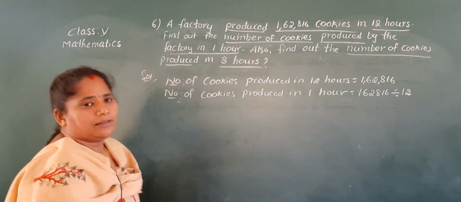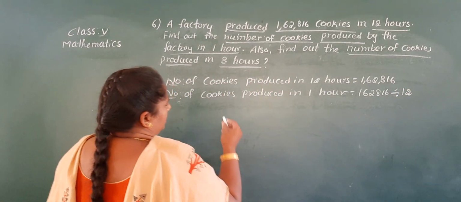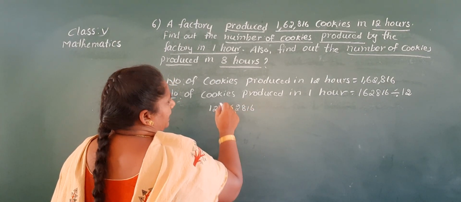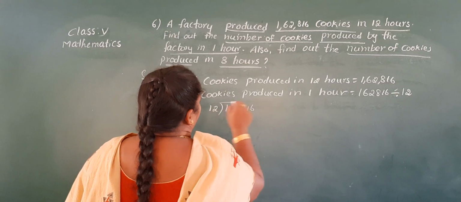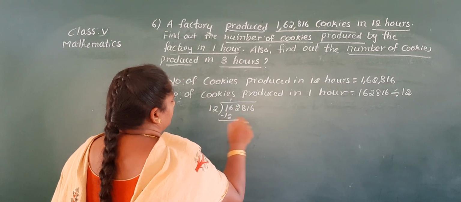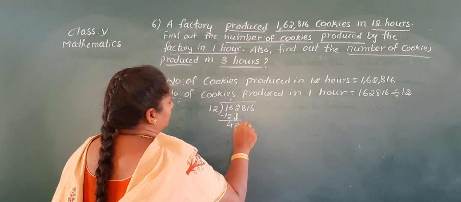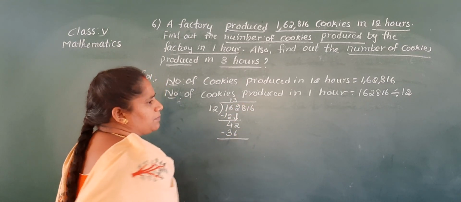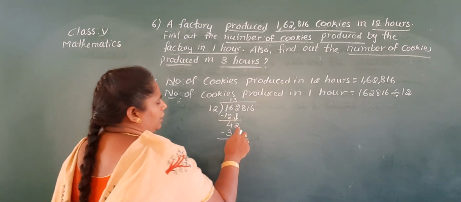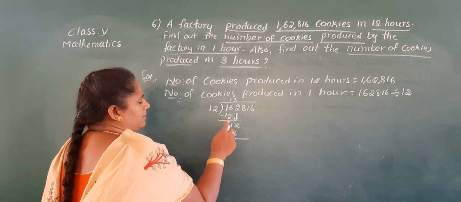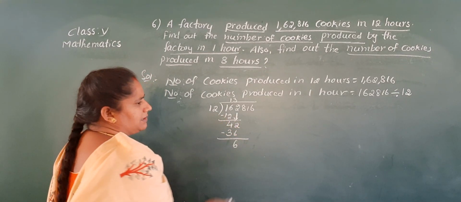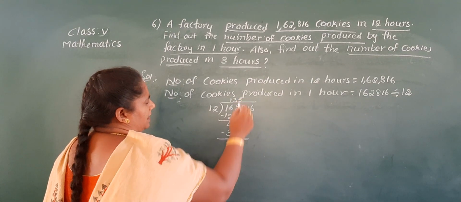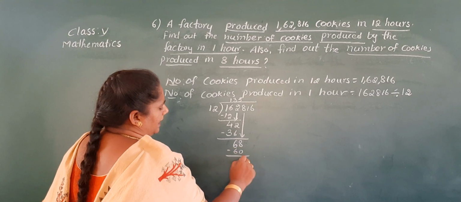Come on, do this division. You know the 12 table. So 12 ones are 12. 4, take down 2. 12 threes are 36. So 2 is the smaller number, so take borrow. 2 becomes 12, 4 becomes 3. 12 minus 6 is 6. Now 8. 12 fives are 60. 81.